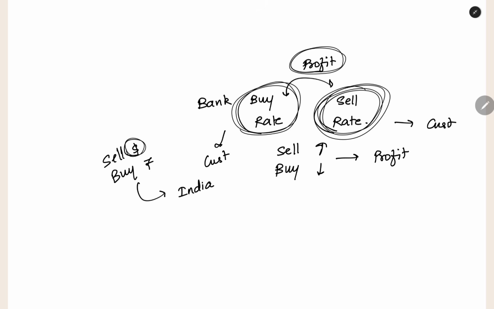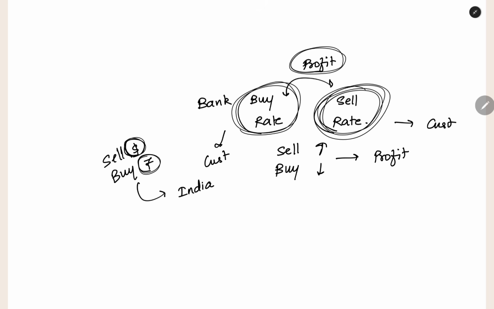This dollar you are selling, right? Who will buy the dollar? You will go to the bank and tell them you are going to send this much money to India. The bank will take the dollar from you and give you rupees. That rupee will be directly deposited to your family's bank account in India. So when you are selling, the bank is the one buying.